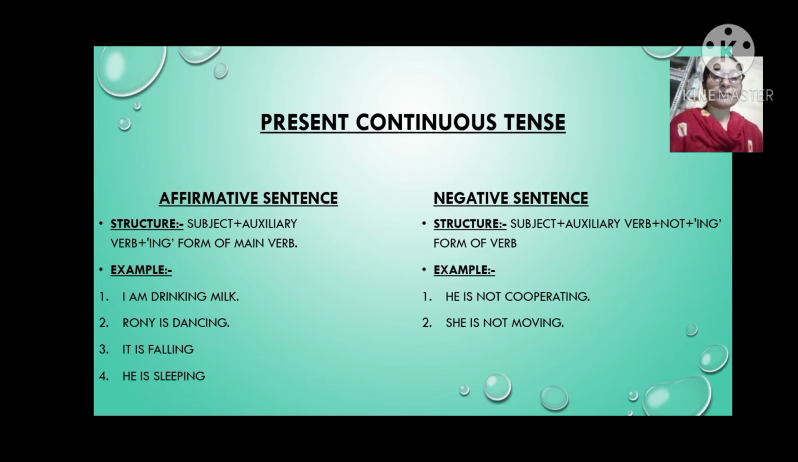Then second example, Roni is dancing. Roni is subject, is is auxiliary verb, then dancing is ing form of main verb.